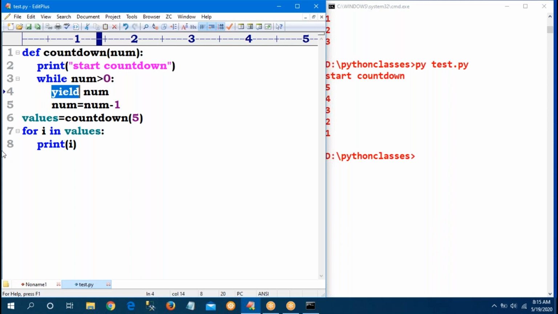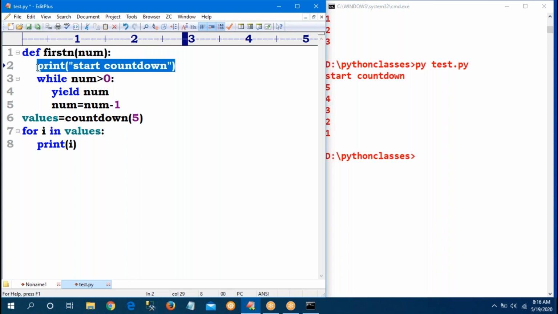So now I am taking first n of number. Okay. Now simple. I want to take i equal to 1, while i less than or equal to number. 1 less than or equal to 5.